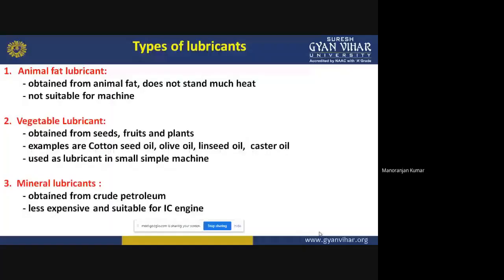Okay. Now the third type of lubricant is mineral lubricant. This mineral lubricant is obtained from crude petroleum. This type of lubricant is less expensive, and it is suitable for IC engines. So nowadays, the mineral lubricant is mostly used for the IC engine.